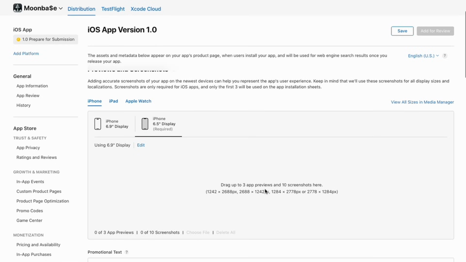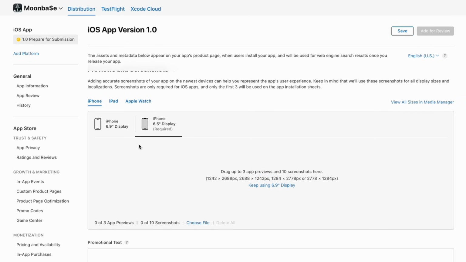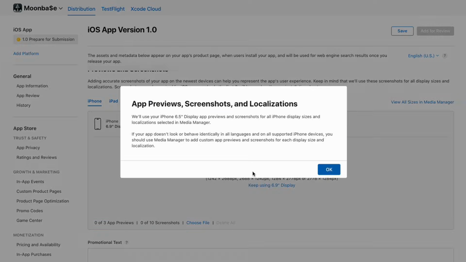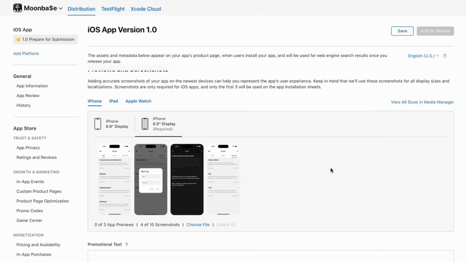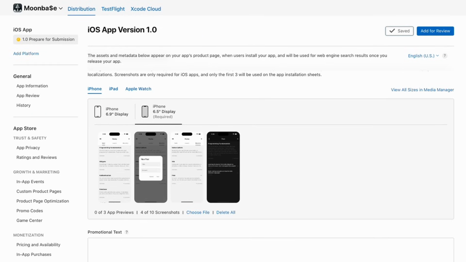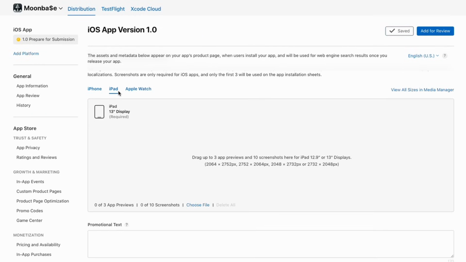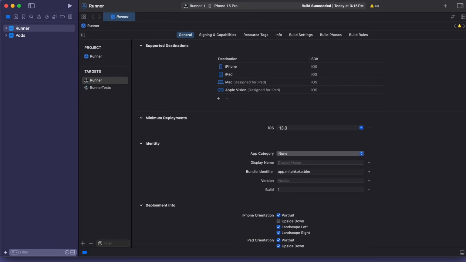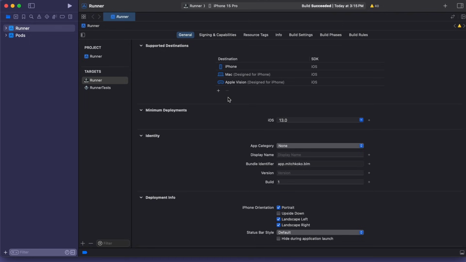Sweet. And then I want you to drag those images into your App Store Connect. And you can rearrange them in order if you like. And that's looking really good. Now, one thing that I just noticed is you can see the iPad, it says required for the iPad. Now you can make iPad screenshots too, but just to make our life a little bit easier, I'm going to just go to our Xcode and actually just remove the iPad, and let's not support it. Like I said, if you want to support iPad, then you just need to do the screenshots for it, but let's just keep it simple and remove the iPad.